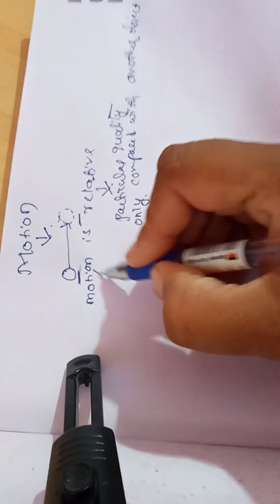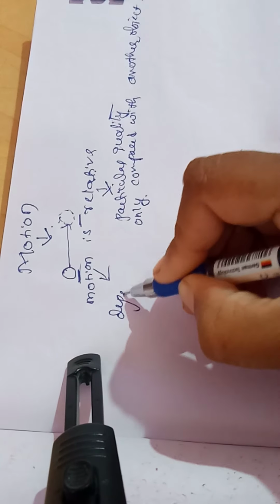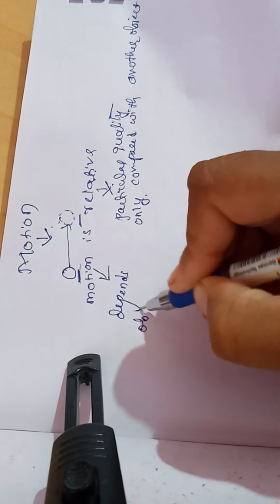And the motion of an object totally depends on the observer.